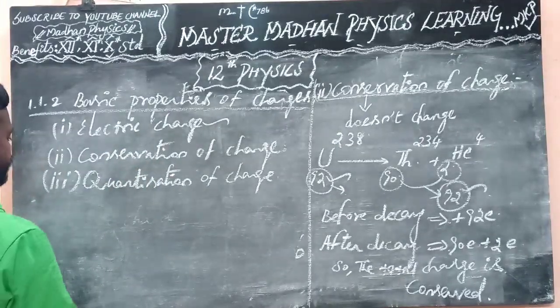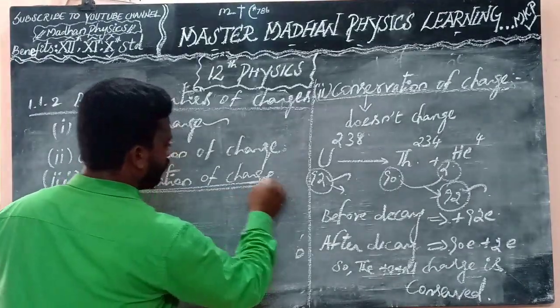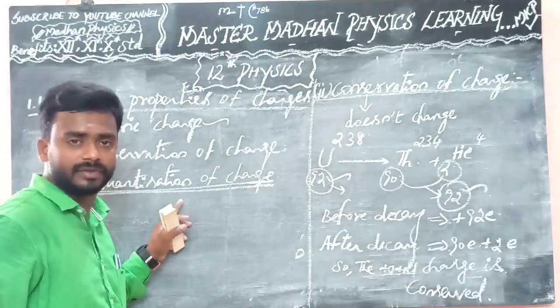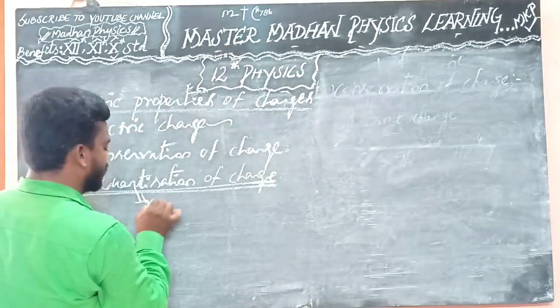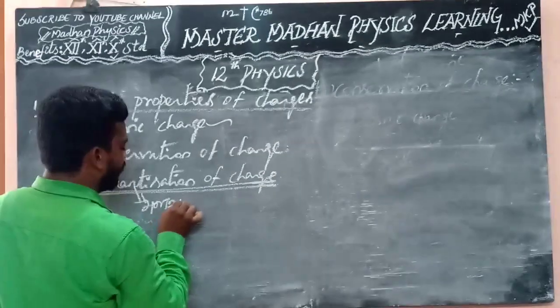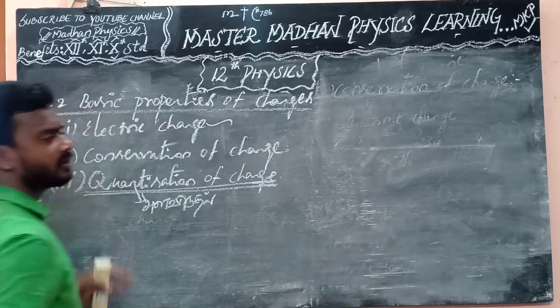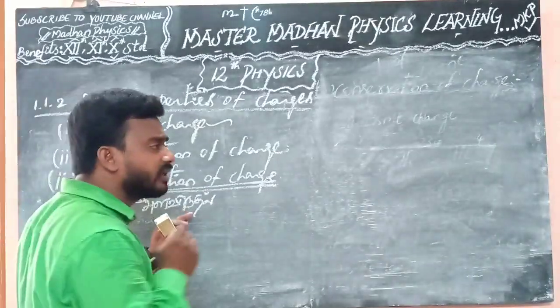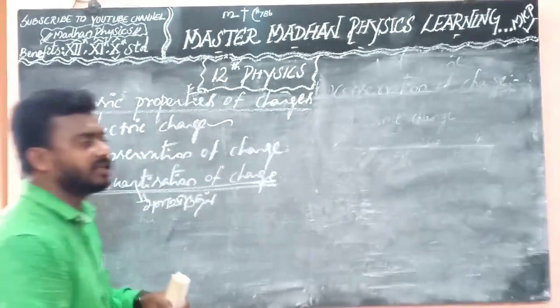Next we are going to see the third one, quantization of charge. It means we are able to measure, that is in Tamil அளவிடுதல். அளவிடுதல் அப்படினு சொல்லுவோம். So what is meant by quantization?